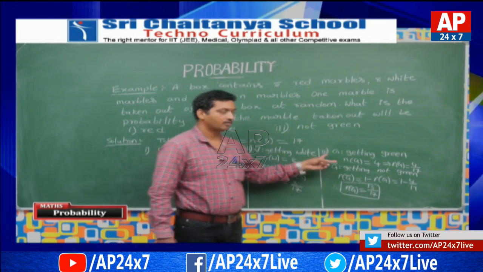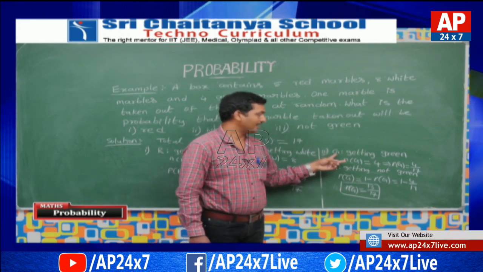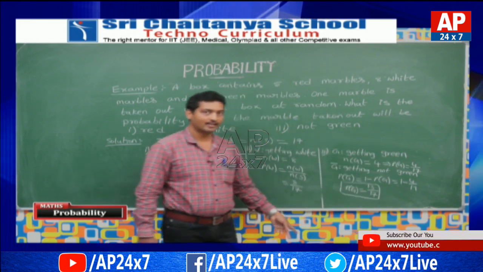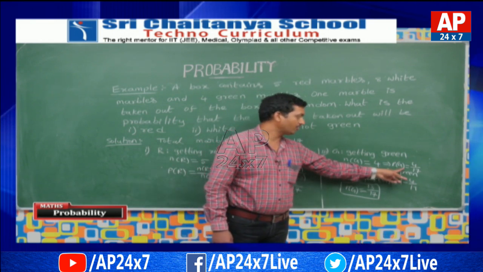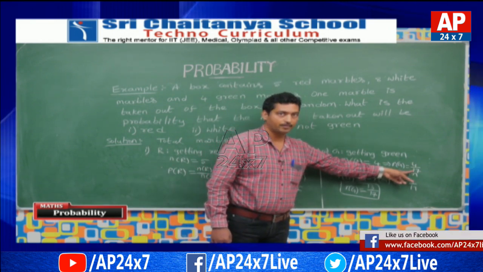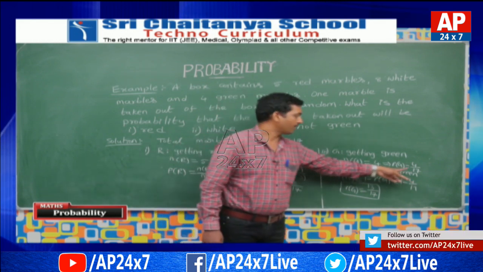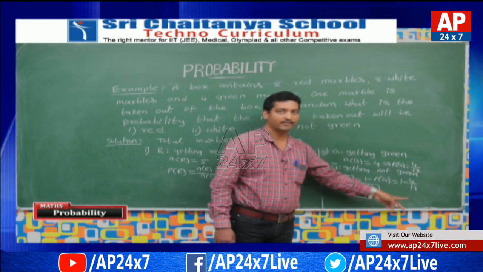Now come to the third part. I am denoting G as an event of getting green. N of G is equal to 4. P of G is equal to 4 by 17 because the total number of green marbles is 4 and the total number of marbles is 17. That's why P of G is equal to 4 by 17.